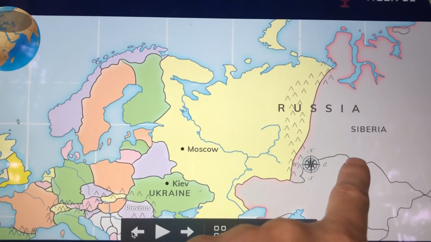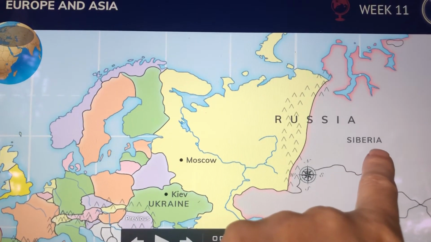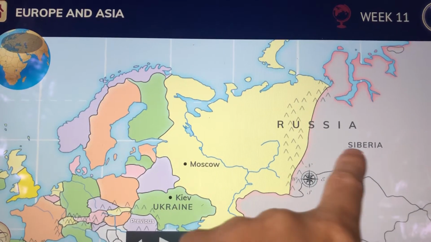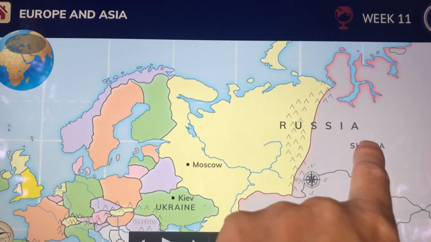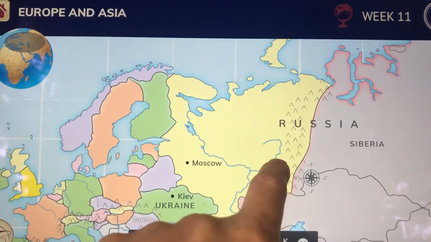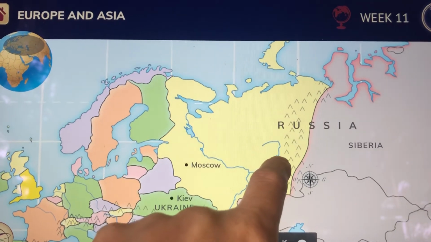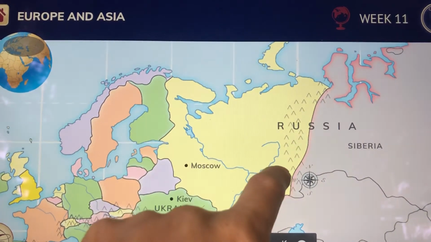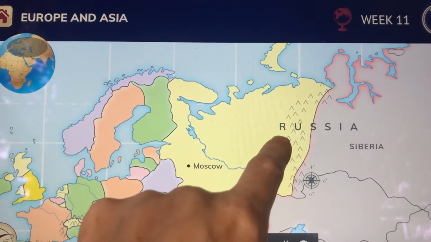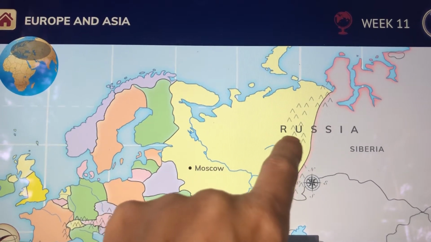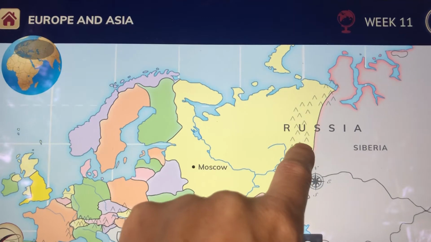For Siberia, we're going to emphasize the last two letters in the word and say Siberia is in Russia. And for Russia, you can remember it because it's right here. The Ural Mountains are in it, and the Ural Mountains are at the end of Europe, and they start with UR. And if you turn around the U and R, it's RU for Russia.